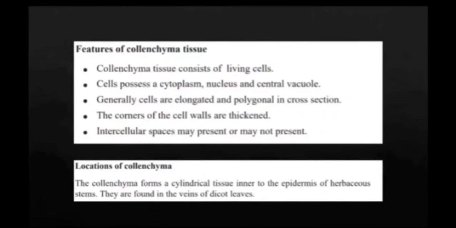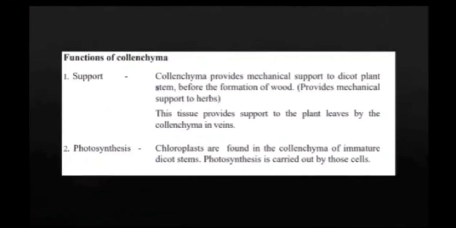Location of collenchyma. The collenchyma forms a cylindrical tissue inner to the epidermis of the herbaceous stem. They are found in the veins of dicot leaves. Functions of collenchyma: support and photosynthesis.